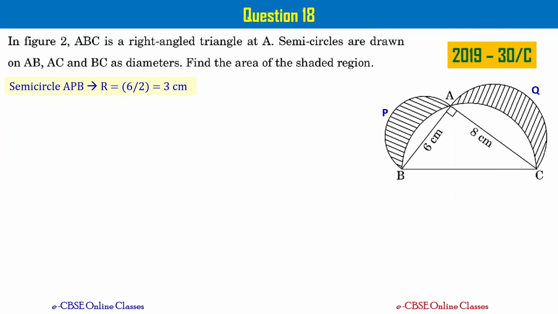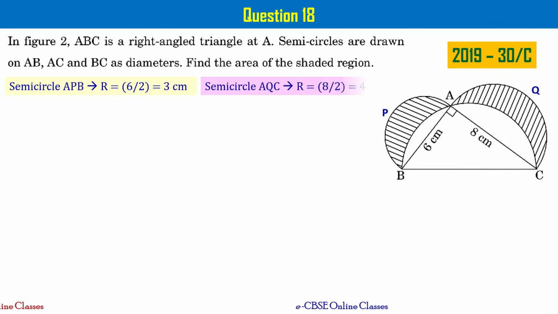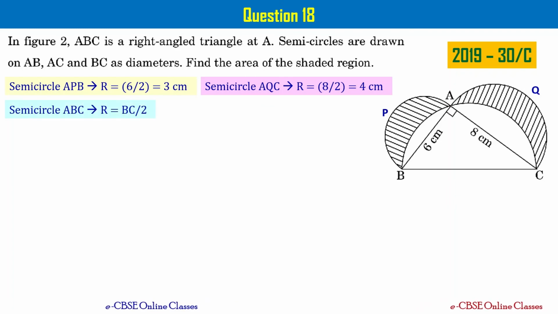Now semicircle APB, its radius is going to be AB by 2, that is equal to 6 by 2 equal to 3 centimeters, right? Semicircle APB radius is 3 centimeters and semicircle AQC's radius is 4 centimeters, right? Semicircle ABC radius is not known because side BC length is not known to us. But you can write the semicircle radius as BC by 2, right?